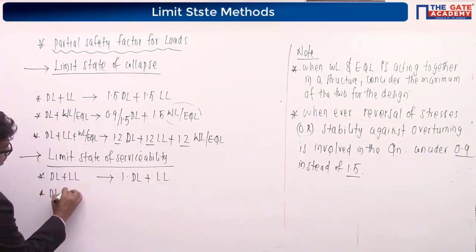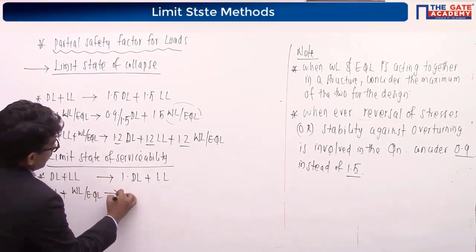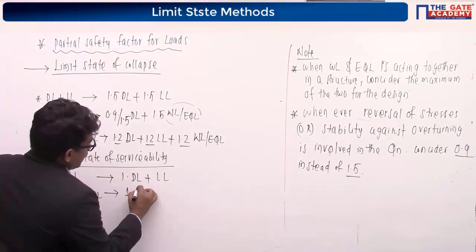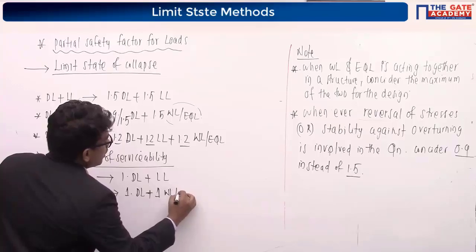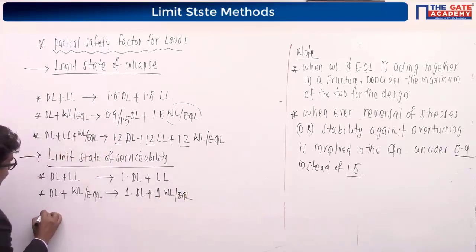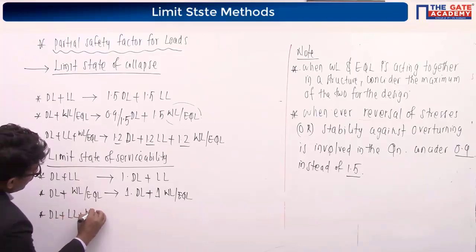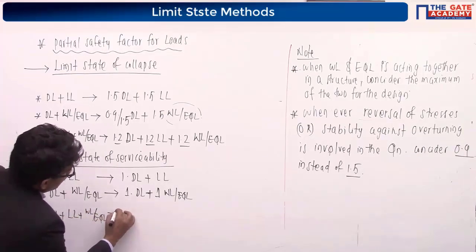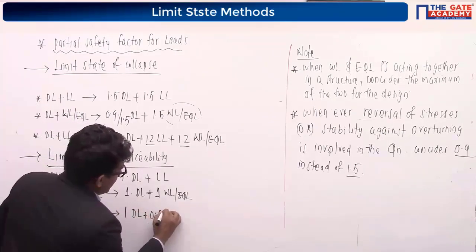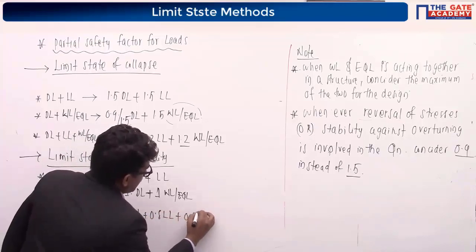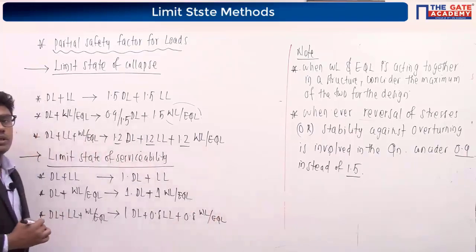For dead load plus wind load or earthquake load combination, the partial safety factors will again be 1 dead load plus 1 wind load or earthquake load. And finally, when you consider dead load, live load, wind load or earthquake load combination, the partial safety factors to be considered are 1 for dead load, 0.8 for live load and 0.8 for wind load or earthquake load, right?